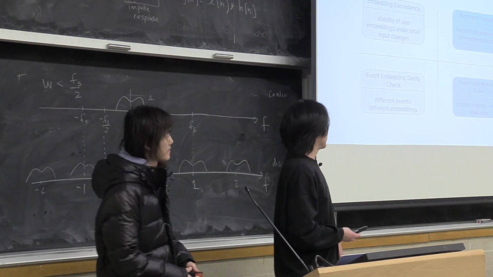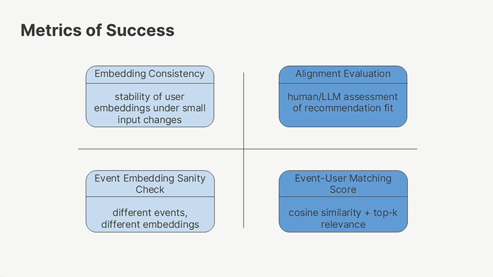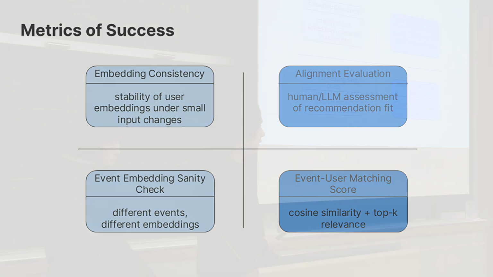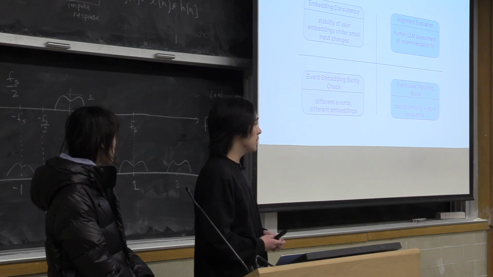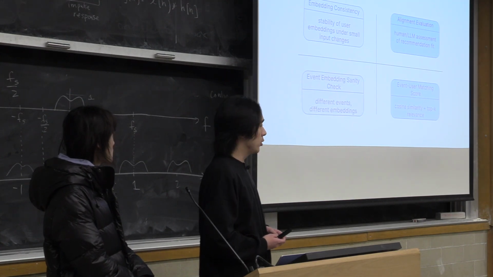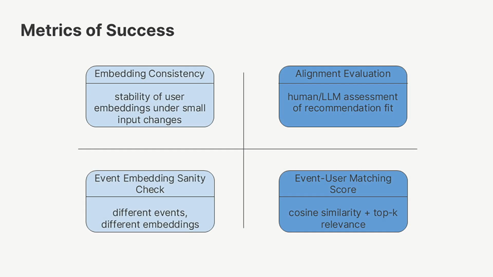And this is our metric of success. We split our metric of success into two parts. One is for the internal system evaluation, and the other, the most important one, is for the final output. For the final output evaluation, we will do an alignment evaluation. We will have participants evaluate whether the final output is suitable for their intent for the event or not, and count the precision for each recommendation. Then we will compare the final output with basic LLM models such as the ChatGPT chatbox.